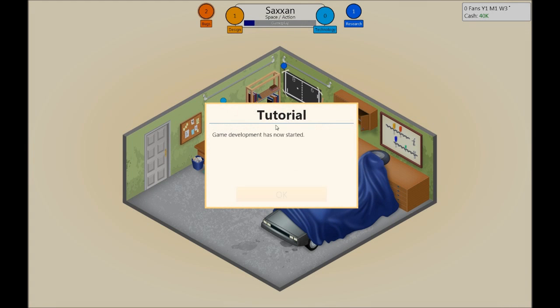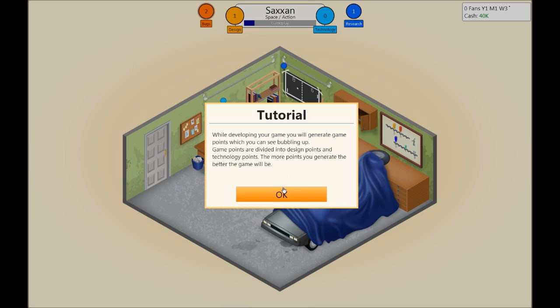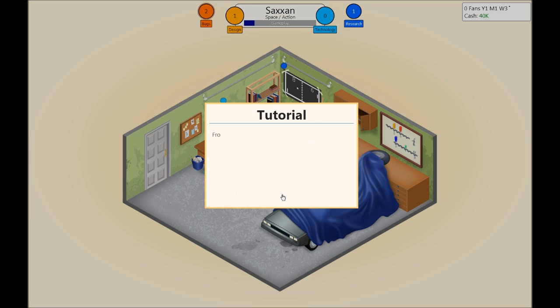So now the game development has started and I get points in these 4 fields up here. This one, you don't want as low point as possible here, but the other ones you want as high as possible. While developing your game, you will generate game points, which you can see bubbling up. Game points are divided into design points and technology points. Those two. The more points you generate, the better the game will be.